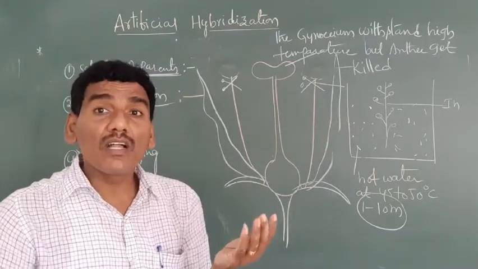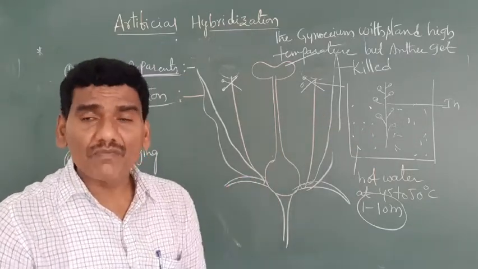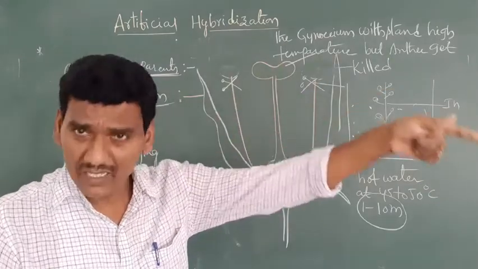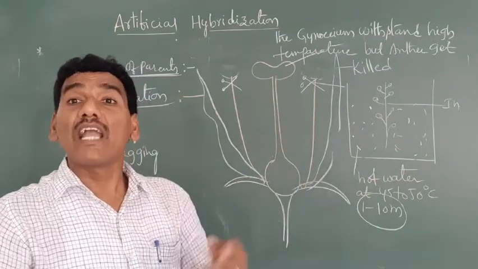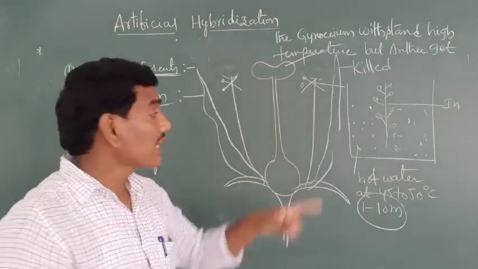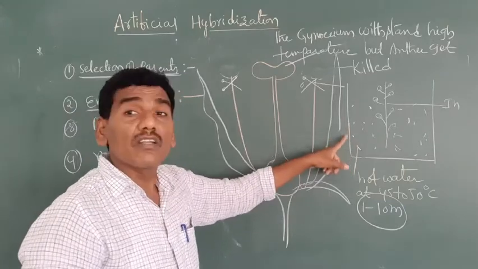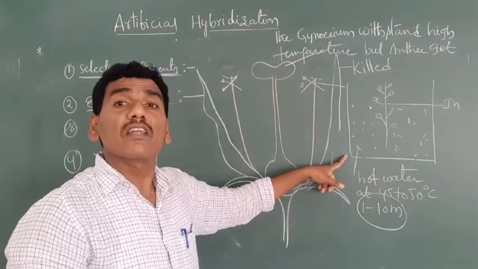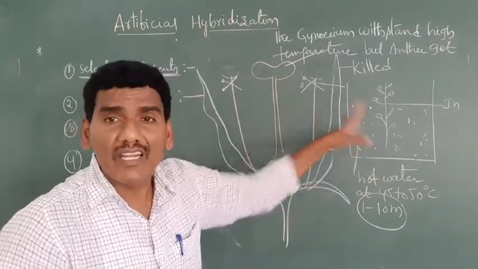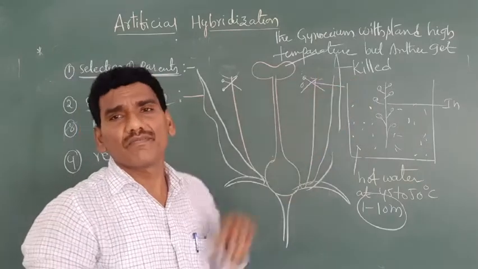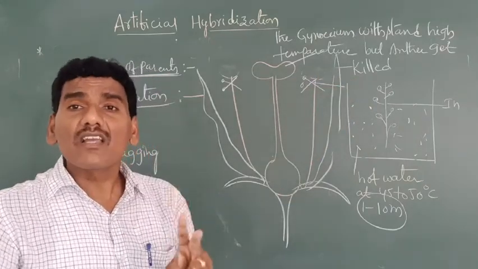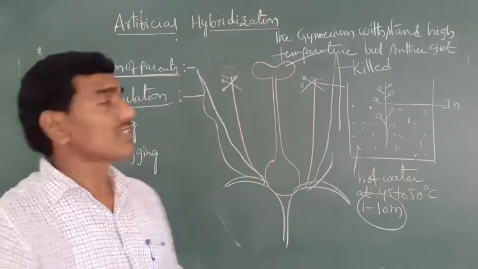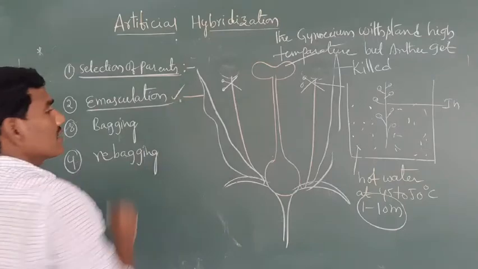If you apply temperature, the gynoecium withstands high temperature, but the anthers get killed. In water at 45 to 50 degrees centigrade, all anthers are killed, but the gynoecium withstands. This is the second method. Generally, two methods are involved for the removal of the anther from bisexual flowers. Thus the emasculation step is completed.